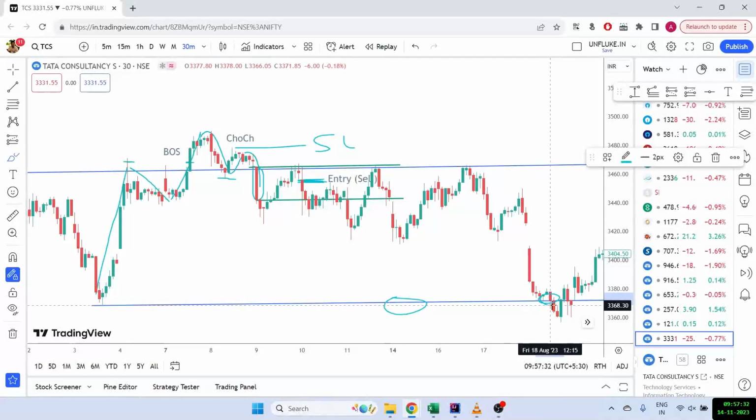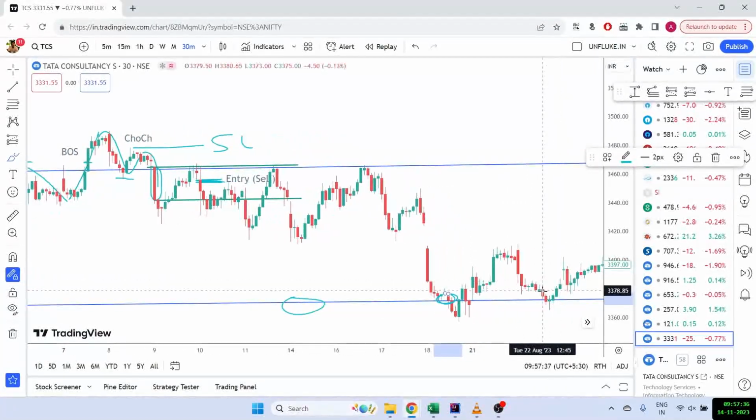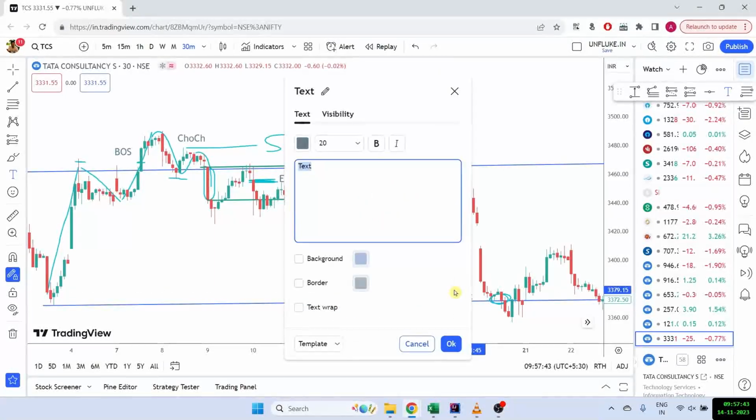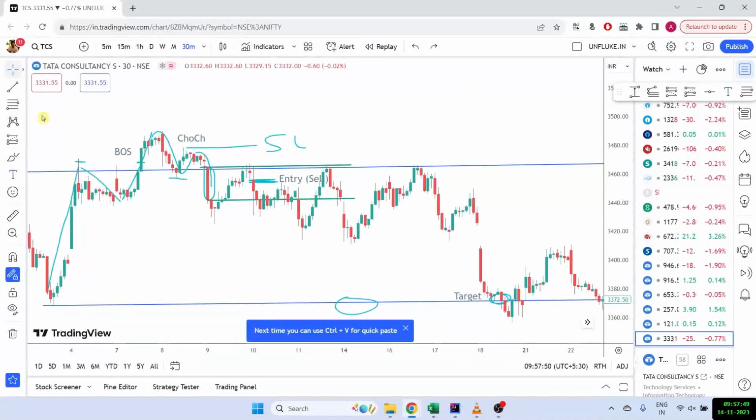The order block got triggered, and we can very well see that from here the market will go up again, because this is a buying order block. So this becomes my target. So this is how I would have taken the trades using the smart money concept.